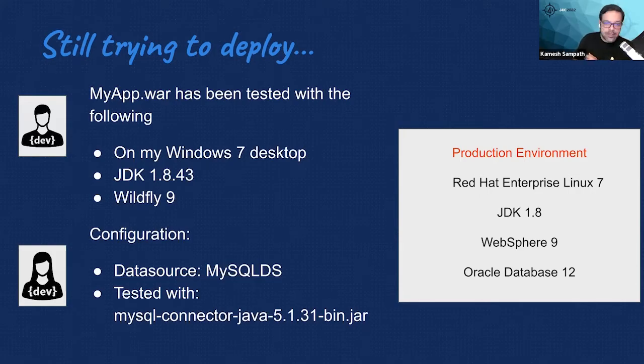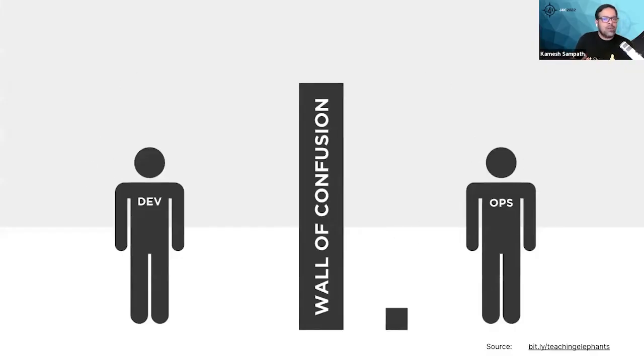And then we start with this technical, I don't want to call this a blame game, but it's a blame game. We say, okay, the ops guy doesn't know what to deploy. He deployed something wrong, and then the ops guy comes back and says, you don't know what to do. And this kind of thing, what I call a wall of confusion, started, right?